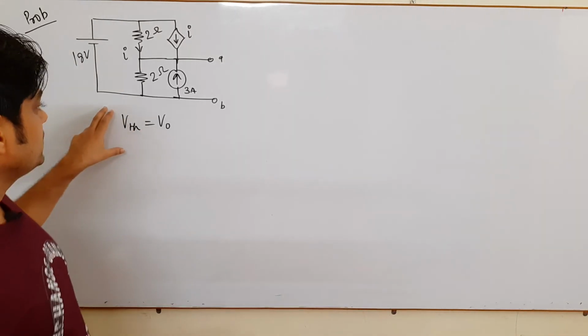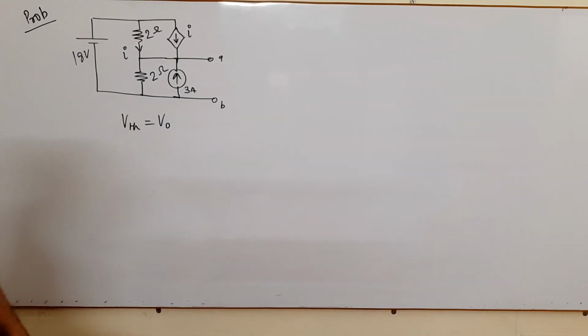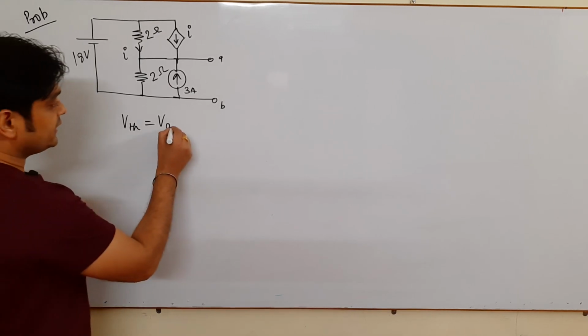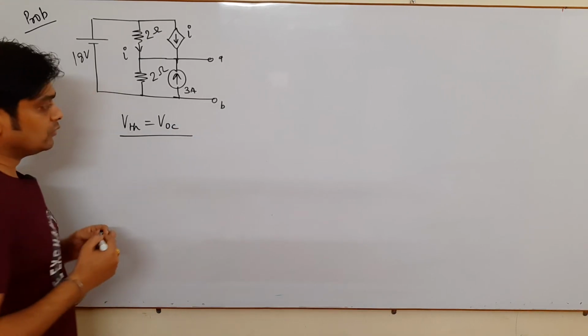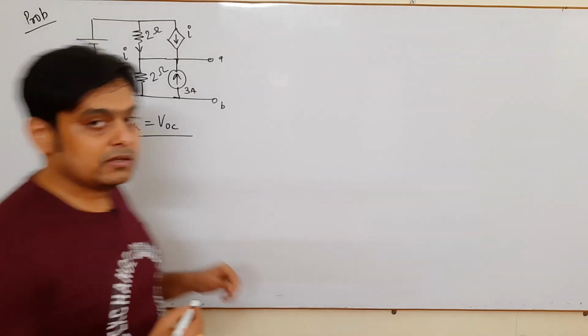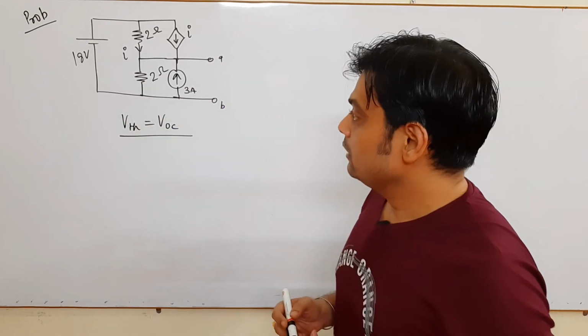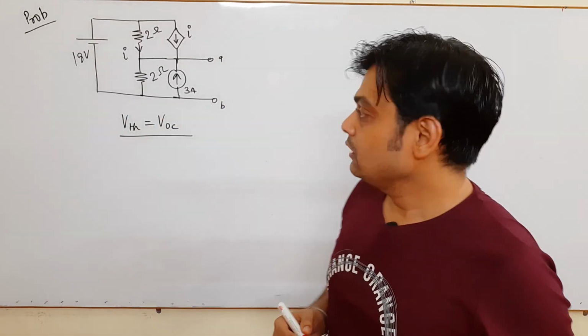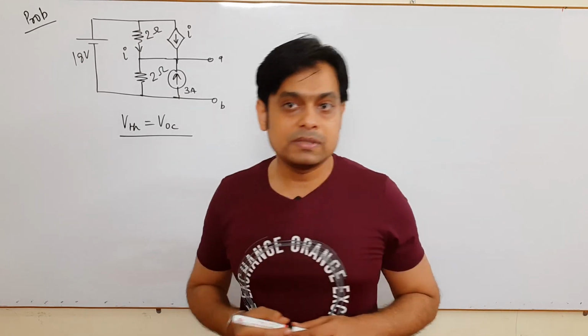So now we find our open circuit voltage, that is VOC. We have found the value of RTH. Now we find the value of open circuit voltage.